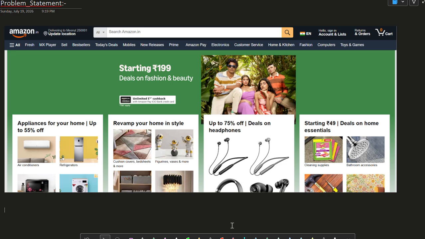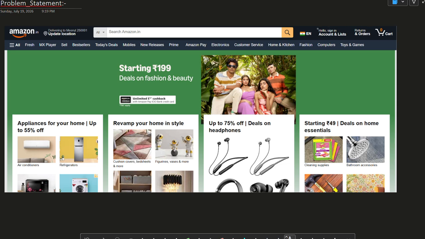Now there is a problem. When companies like Amazon want to show personal recommendations, they need to have your ID. So you have to sign in first.